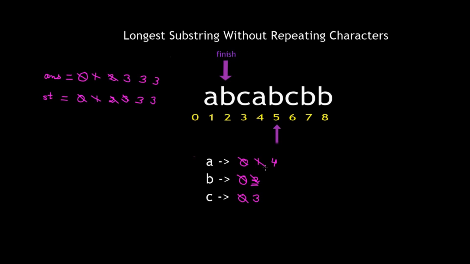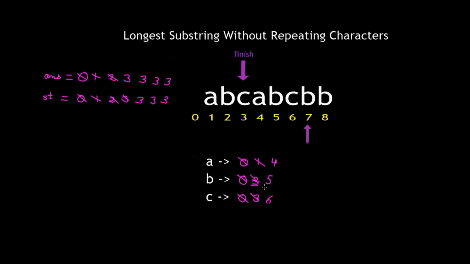And now we update the position of B to be 5 and then we move forward to the next position, and this time also the last occurrence of C is greater than the finish and therefore finish becomes equal to the last position of C. The value of st remains to be 3, answer also remains to be 3, and the new position of C gets updated to 6. Then again our current arrow moves forward.